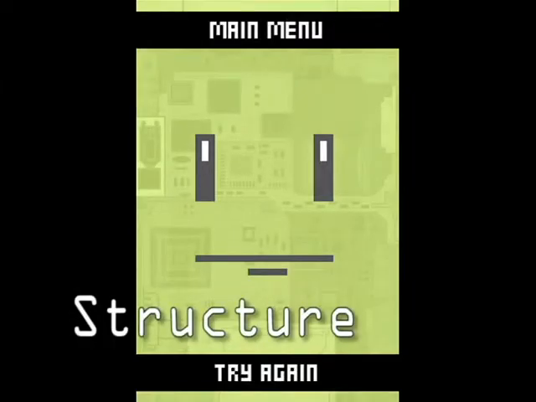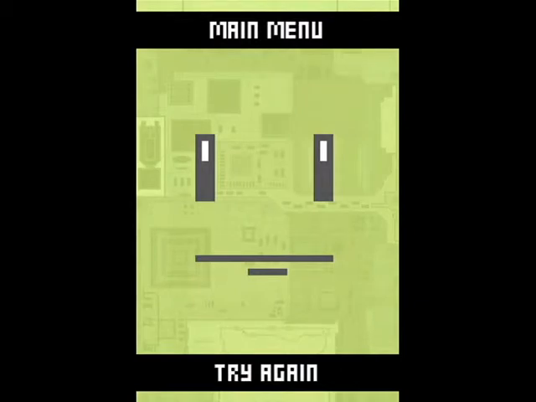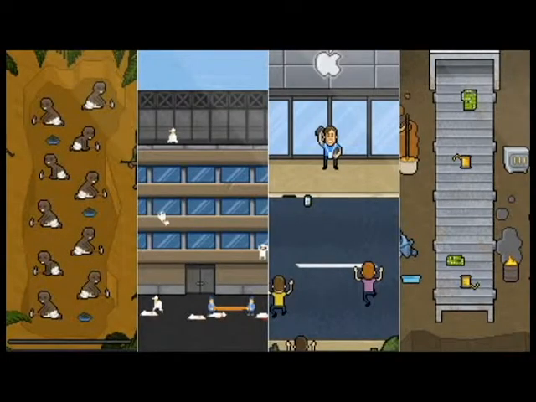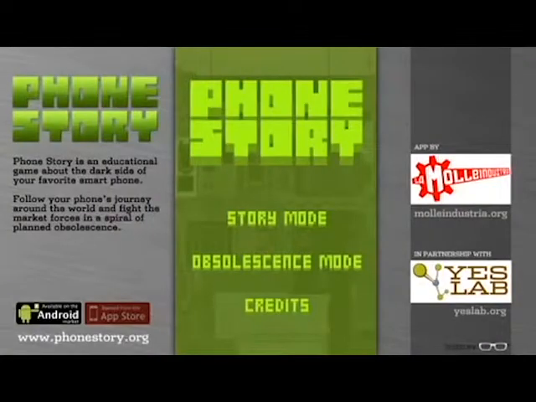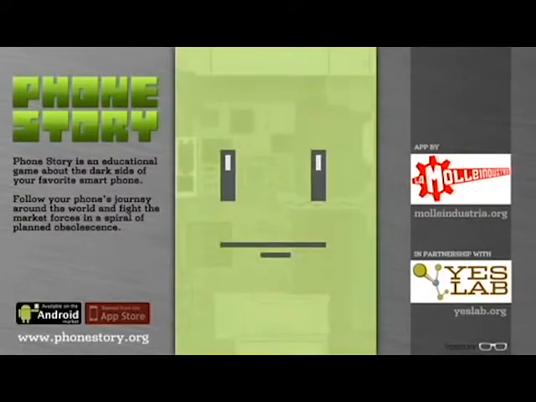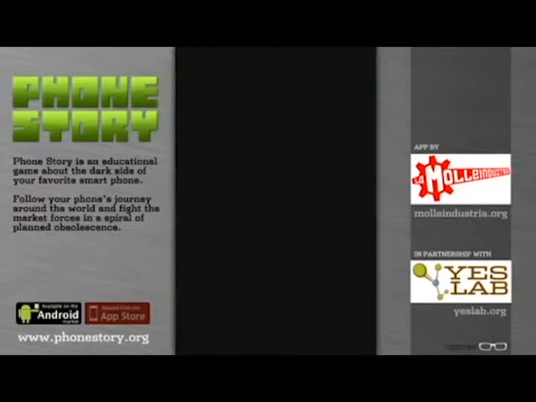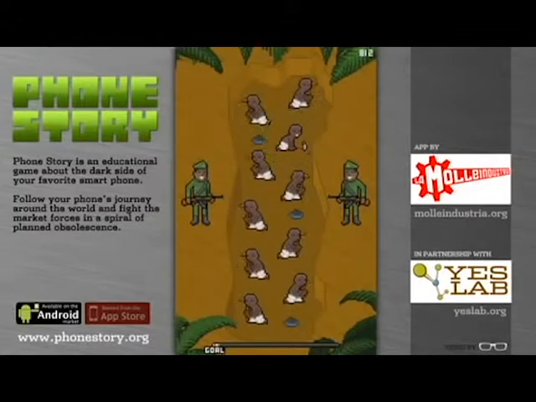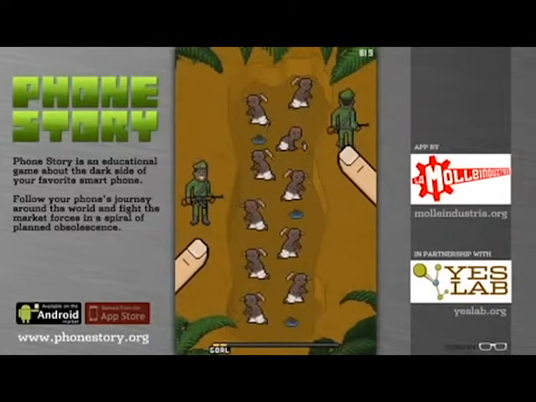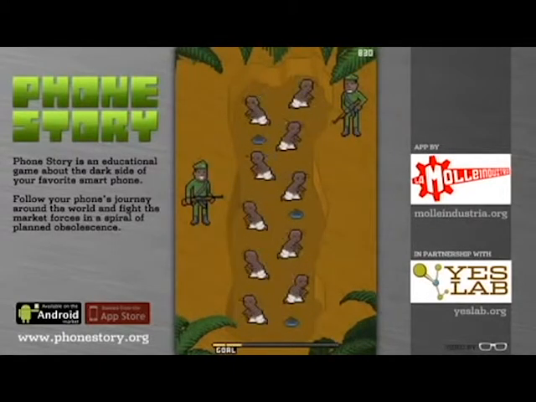The entire game is narrated by a computer-like character. It is broken up into 4 stories, or sections. The main premise of the game is to make it through all 4 stories that are being told. In order to continue on to the next story, you must meet the goal given of each stage. If you are unable to meet the goal, then the story ends and you must begin all over again. The first part of the game takes place in Congo. The goal is to work enslaved children in order to make enough coltan, a mineral used in electronic devices.